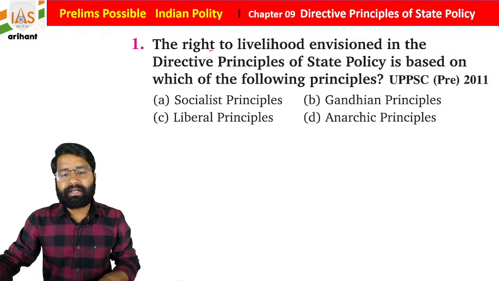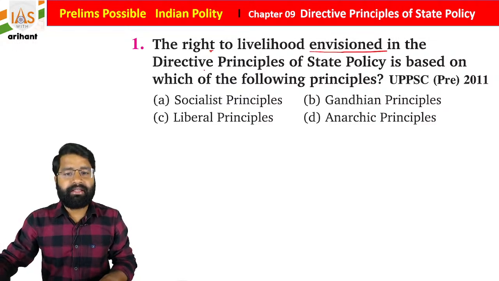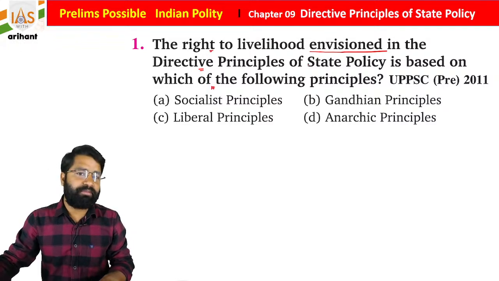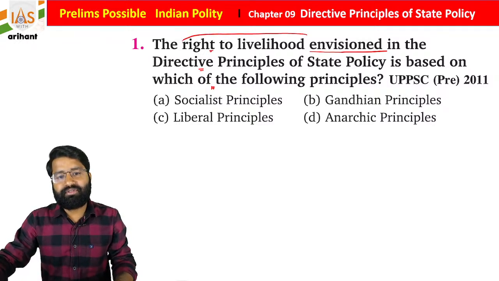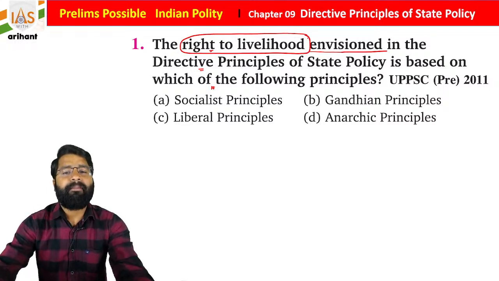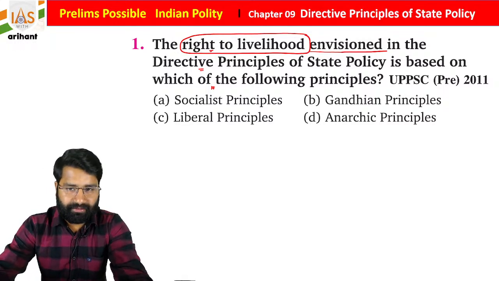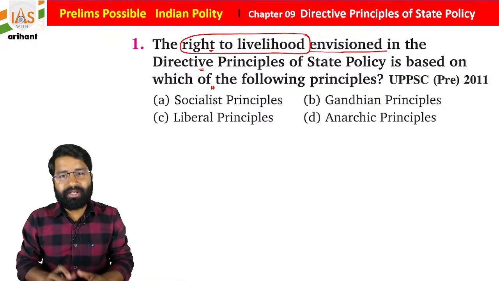Students, right to livelihood, basically envisioned in the directive principles of state policy, is based on which of the following principles? Right to livelihood, okay, means a job is needed for a healthy life. So what type of principle is it? The government is basically trying to provide jobs like MGNREGA. They are trying to pay equally to men and women.